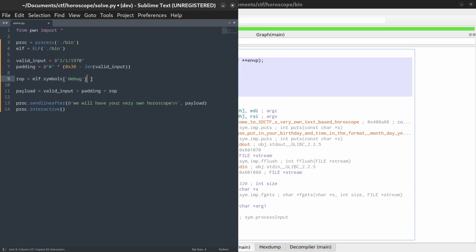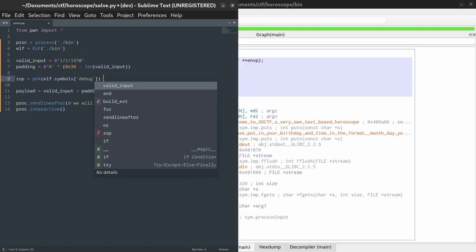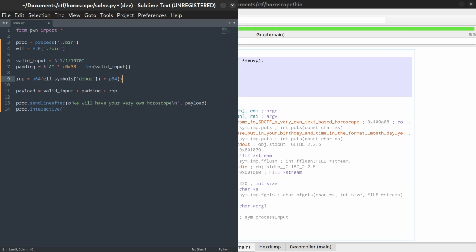Unfortunately, this address is currently a Python number, and we will need to format it as a little endian byte string in order for the Intel x86 processor to understand it. Thankfully, pwntools provides the functionality to do that as well. You just pass it to the p64 function, and it will return the correctly formatted byte string. After our debug return address, we can append our test symbol that we will use as our next return address, and that should make up our ROP chain.